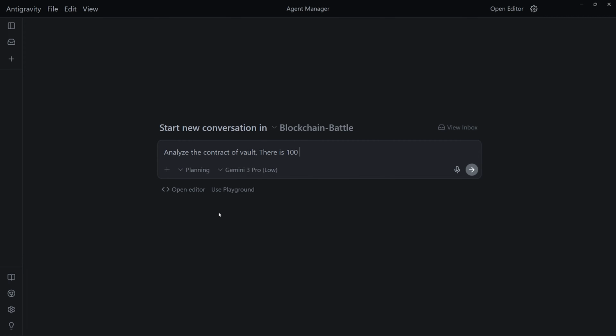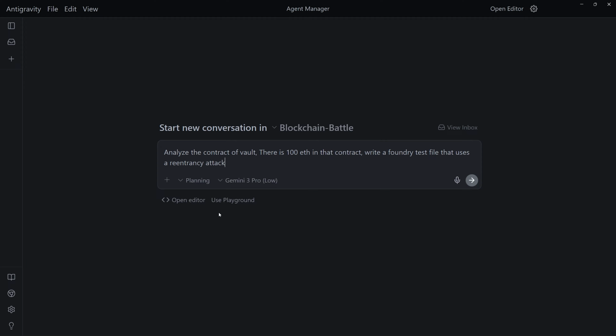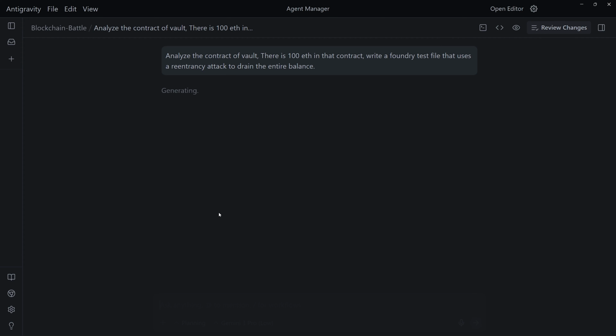There is 100 ETH in that contract. Write a Foundry test file that uses a reentrancy attack to drain the entire balance. Let's hit enter. I'm not giving it hints. I'm not pointing to a specific line. I'm just telling it there is money here. I want you to steal it. This is a prompt that should scare you, actually.